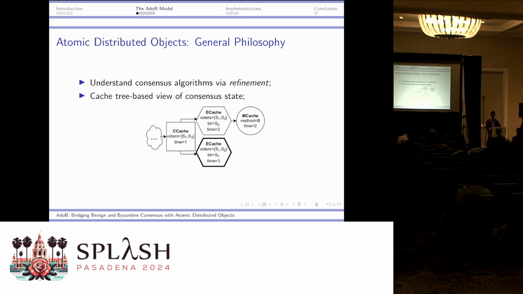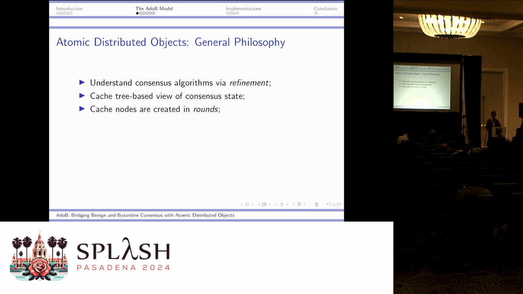The idea is that we still use a cache tree-based view to represent the internal state of consensus algorithms. Shown here is an example of a cache tree, where all these shapes we call cache nodes. The details are not very important at this point, but the general idea is they encode the state of the consensus log. Now, we observe that in all these protocols, they basically all execute in rounds. In each round, there is a single node that is the leader of that round, and only this leader is trying to make the network make progress.